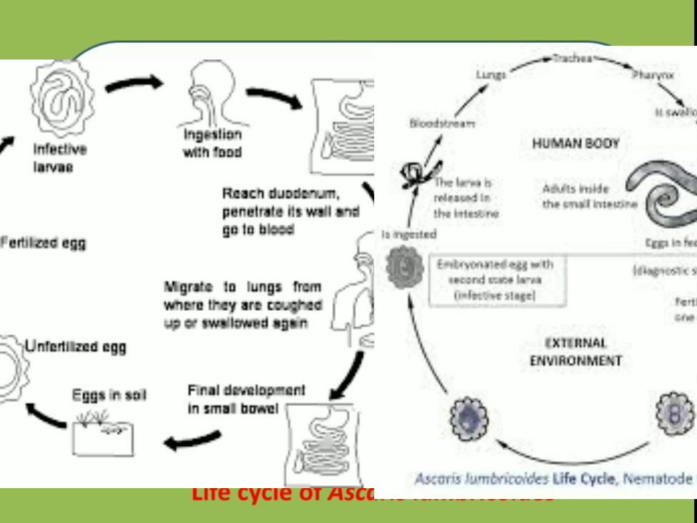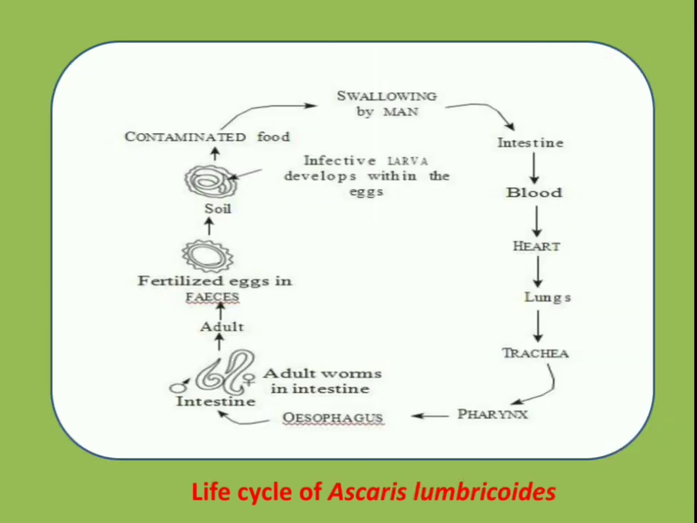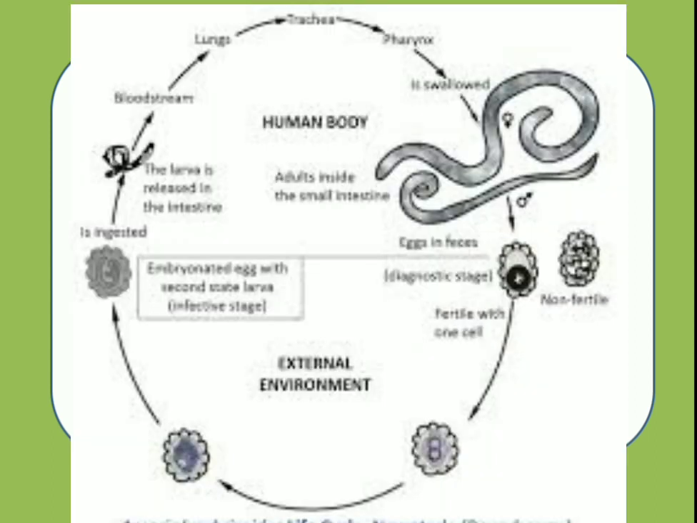Now, this is the life cycle of Ascaris lumbricoides. In this life cycle, you are able to see the different developmental stages and mode of transmission of Ascaris lumbricoides in the body of a human being. What happens here? The infective larva which develops within the eggs gets mixed with the food and that food gets contaminated. Then it is swallowed by the human being and it goes into the intestine.